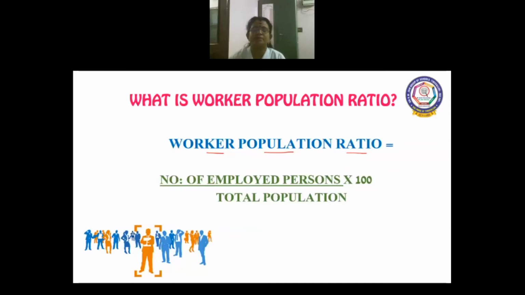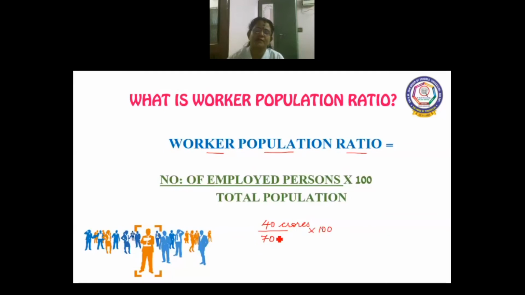So let me give you an example. Suppose the number of employed persons in a rural area, let us take the region, a rural area, is 40 crores, and the total population in that area is 70 crores. It means 30 crores people are unemployed. So 40 crores of people are employed, 70 crores is the total population. We need to multiply this by 100.